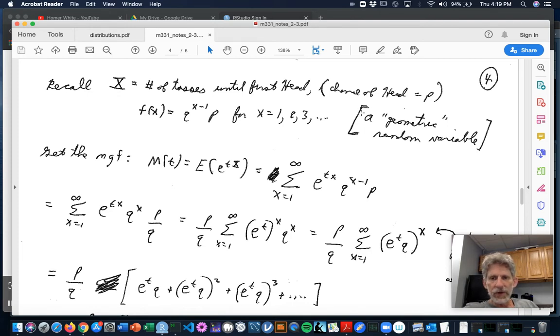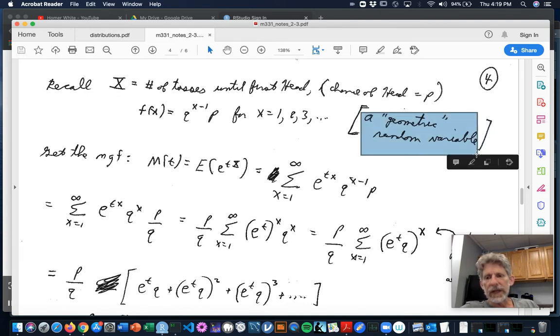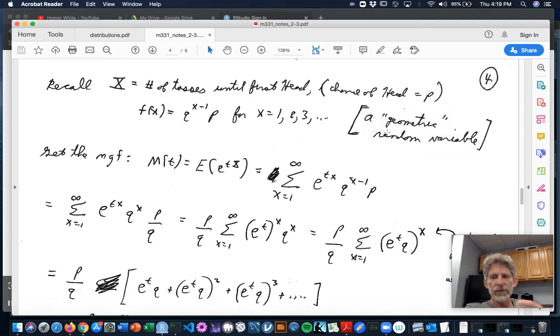There's a name for this kind of random variable. We call them geometric random variables. Maybe because the powers remind us of geometric series. So there's a geometric random variable for every number p between 0 and 1.